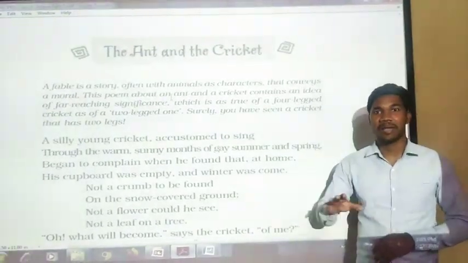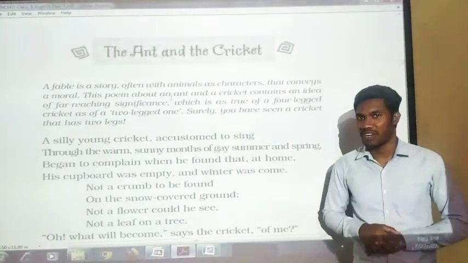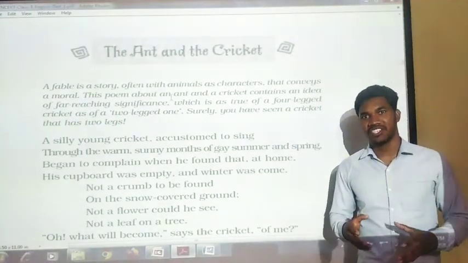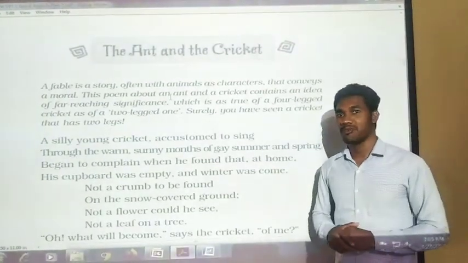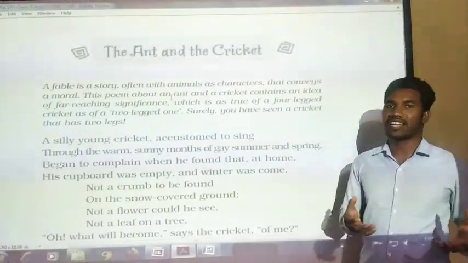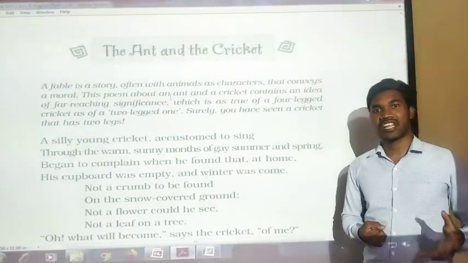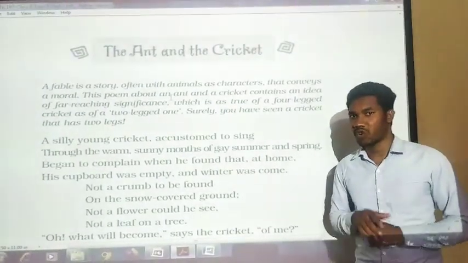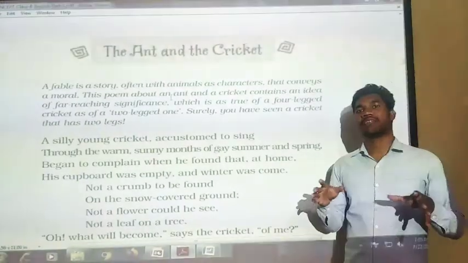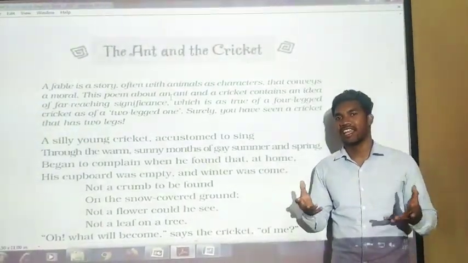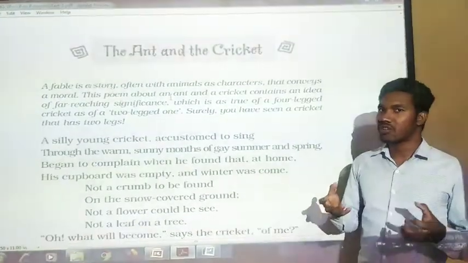He is not thinking about the time which is to come, the winter season, in which he is not going to get proper food or any shelter to stay. In winter there will be snowfall covering everywhere, so he will not get any leaves or any shelter to settle.